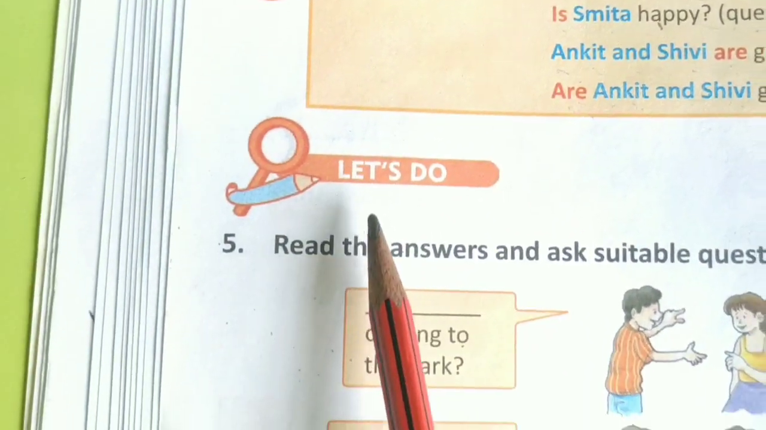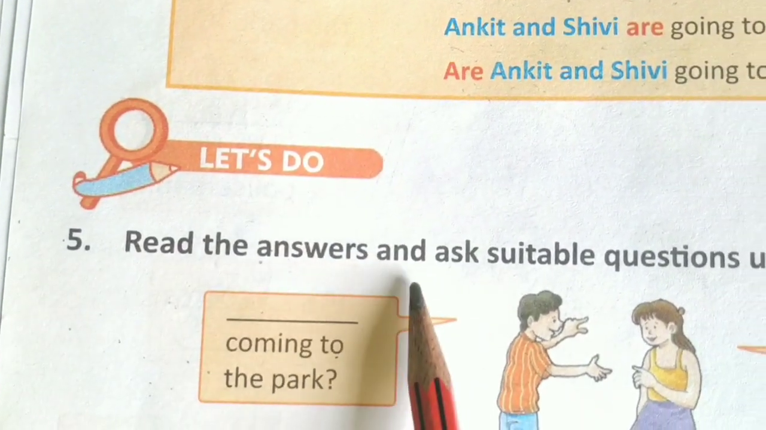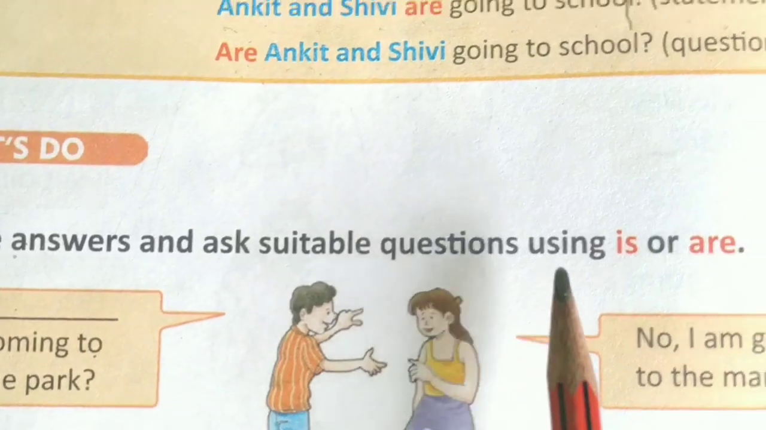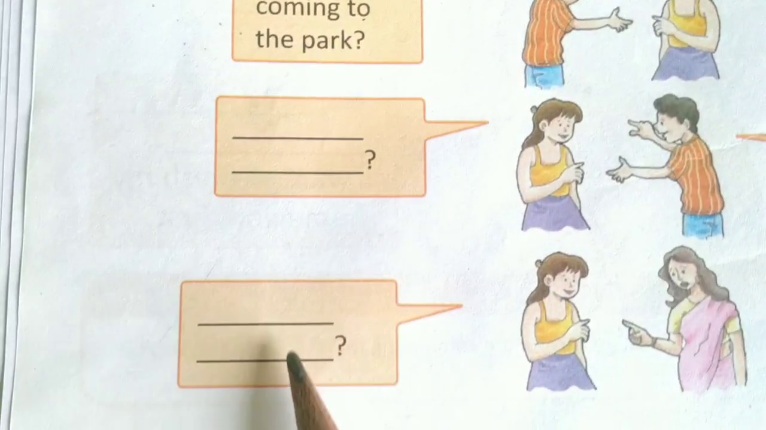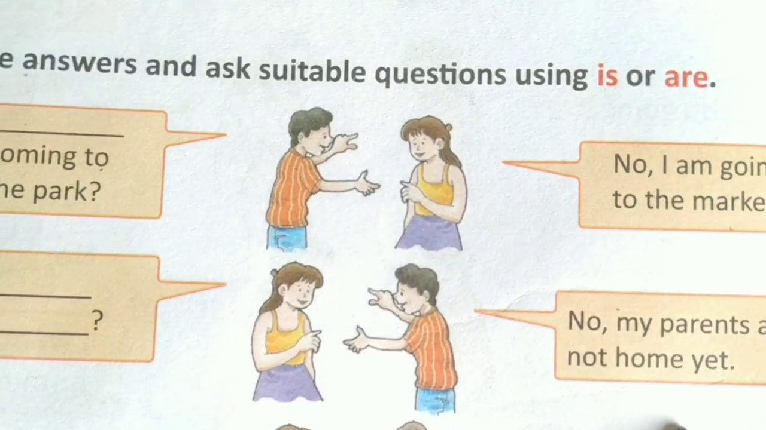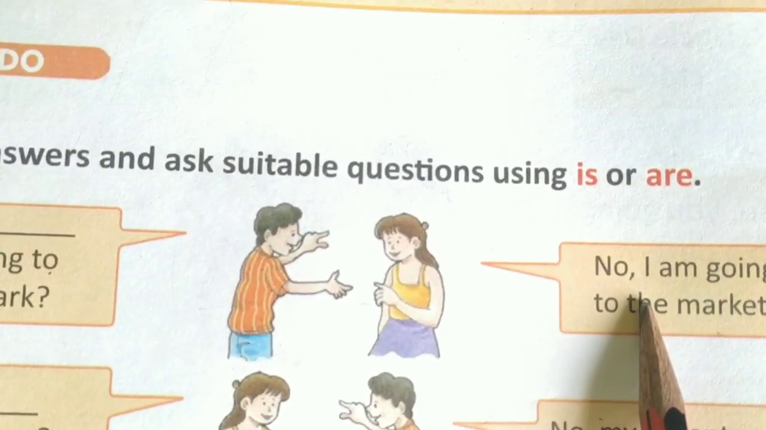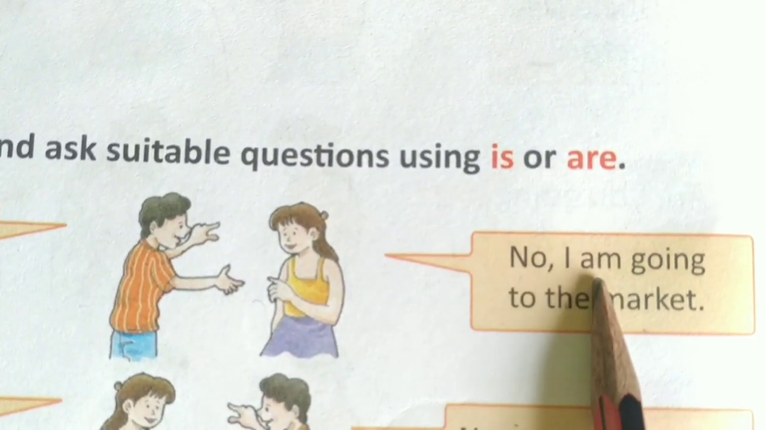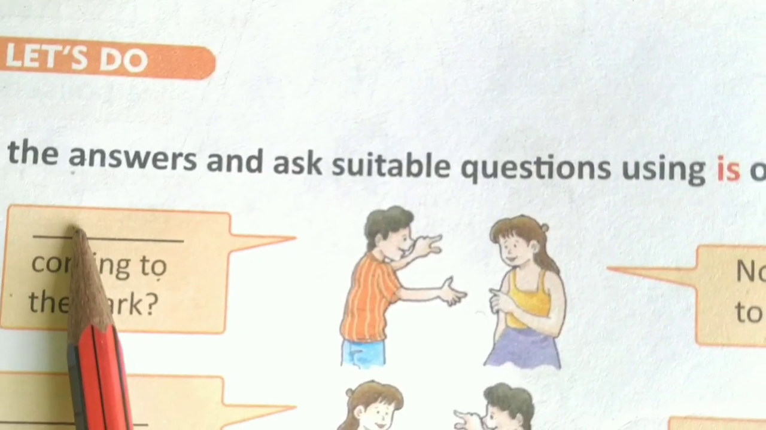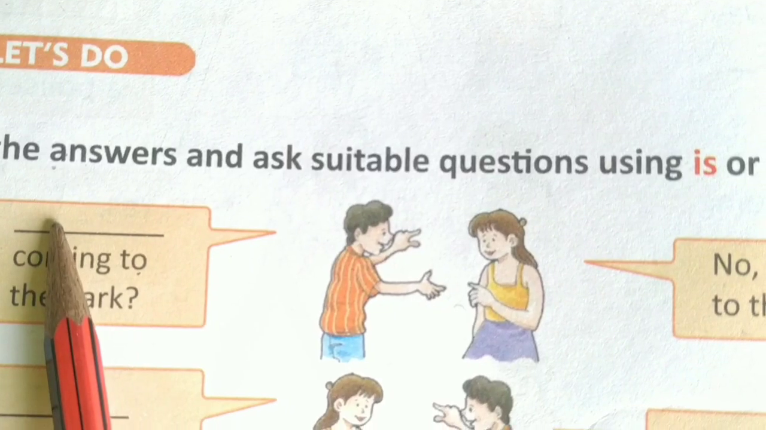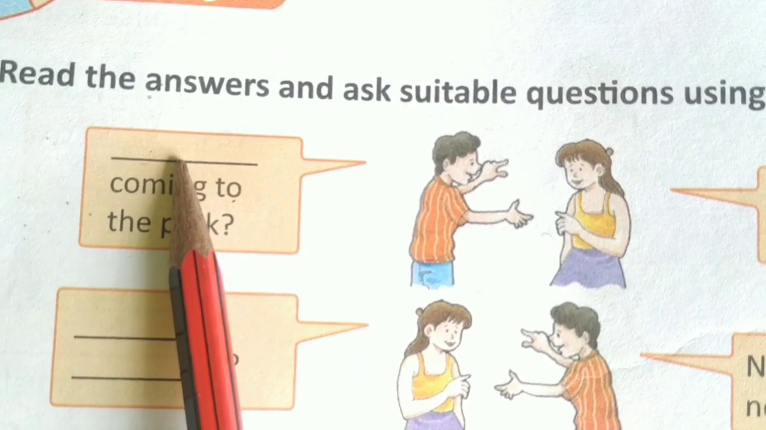Now, let's do number 5. Read the answers and ask suitable questions using is or are. Okay, so this portion you will do as your homework. First one, I'll read it for you. Coming to the park, the boy is asking. So the girl is saying, no, I am going to the market. So what the sentence will begin with, is or are. You have to frame the questions with is or are.